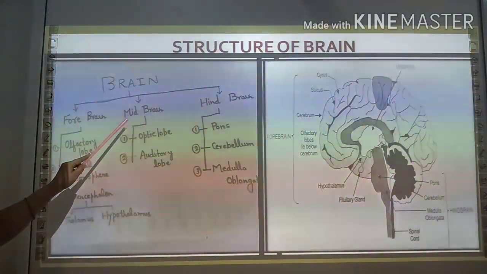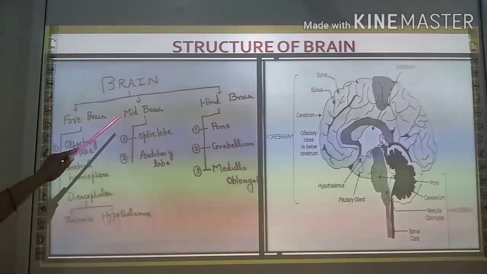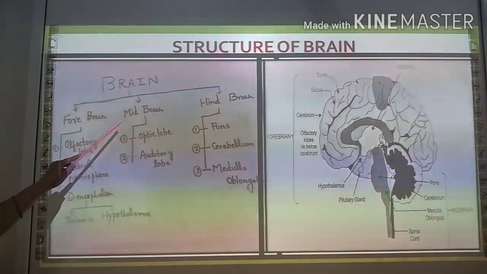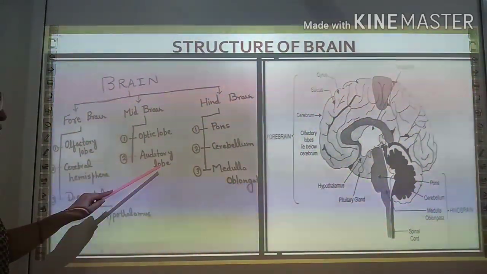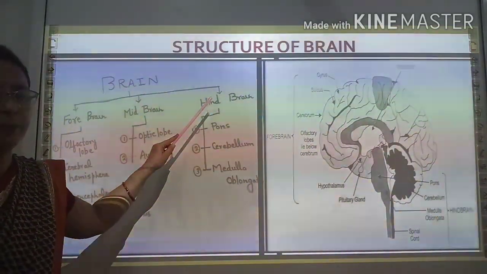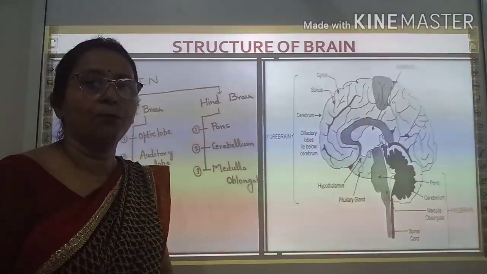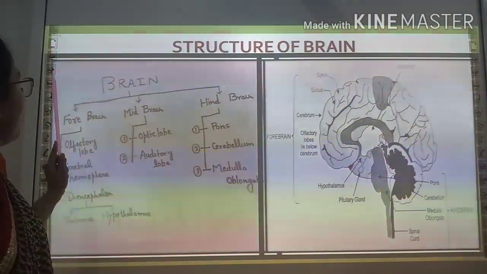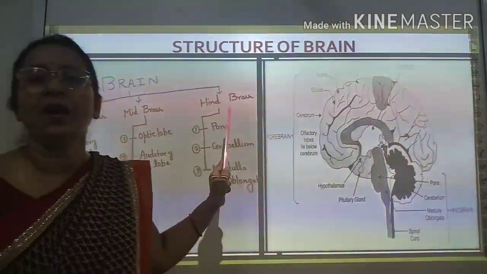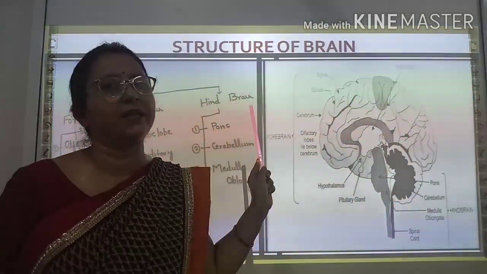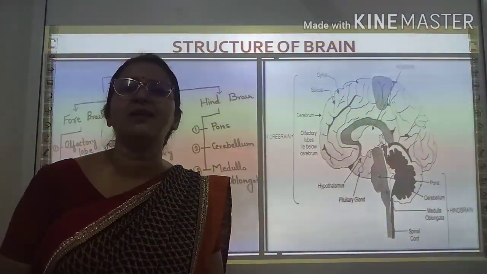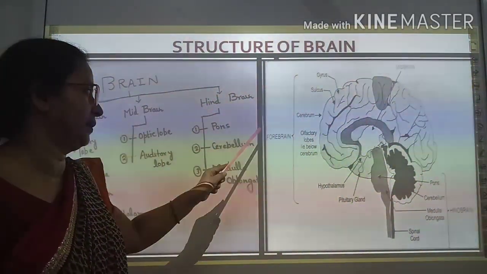Now come to the midbrain. As you have seen in the diagram, midbrain consists of optic lobes and auditory lobes. Now hindbrain consists of pons, cerebellum, and medulla oblongata. About forebrain, midbrain, and hindbrain we will discuss. First we will discuss forebrain.